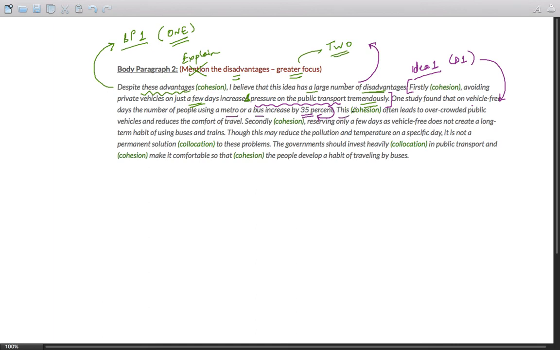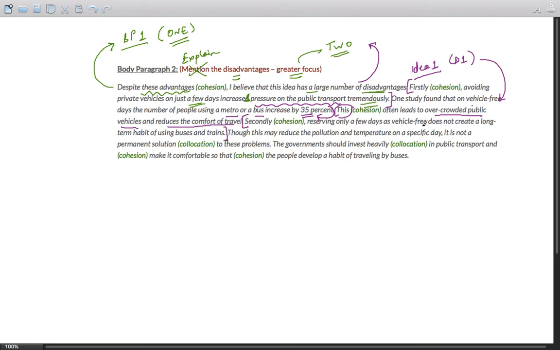This refers back to the pressure: it often leads to overcrowded public vehicles and reduces the comfort of travel. What is the consequence? Okay, as you must have remembered, I had mentioned pressure in the introduction. Okay, so you discuss only those points that you have mentioned in the introduction. Let us come to the second point. So I have talked about the idea in 1 sentence and explained it in 2 sentences in a very simplified manner. Okay, let us come to D2.